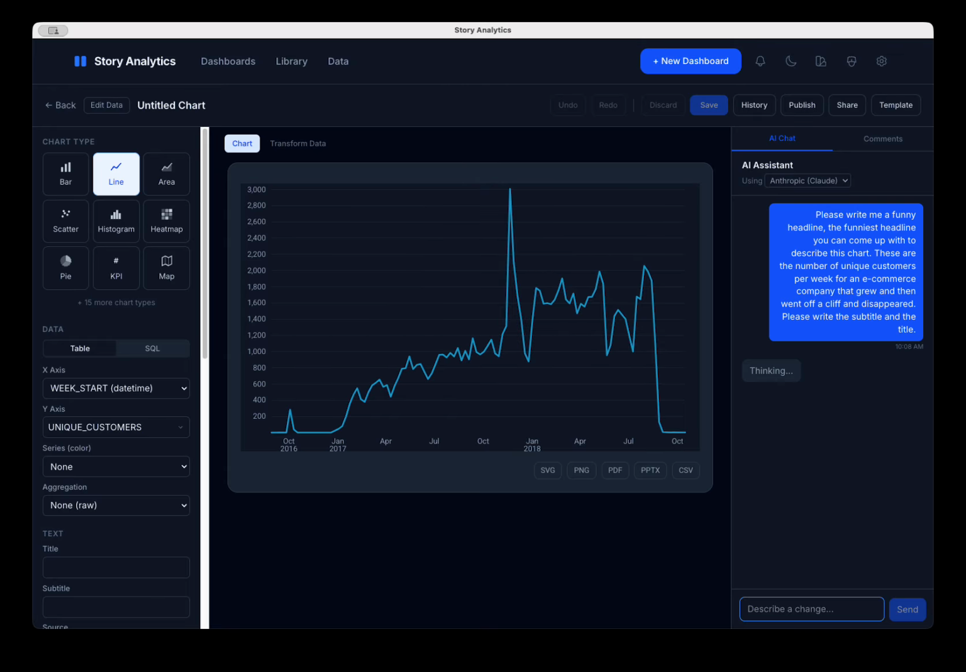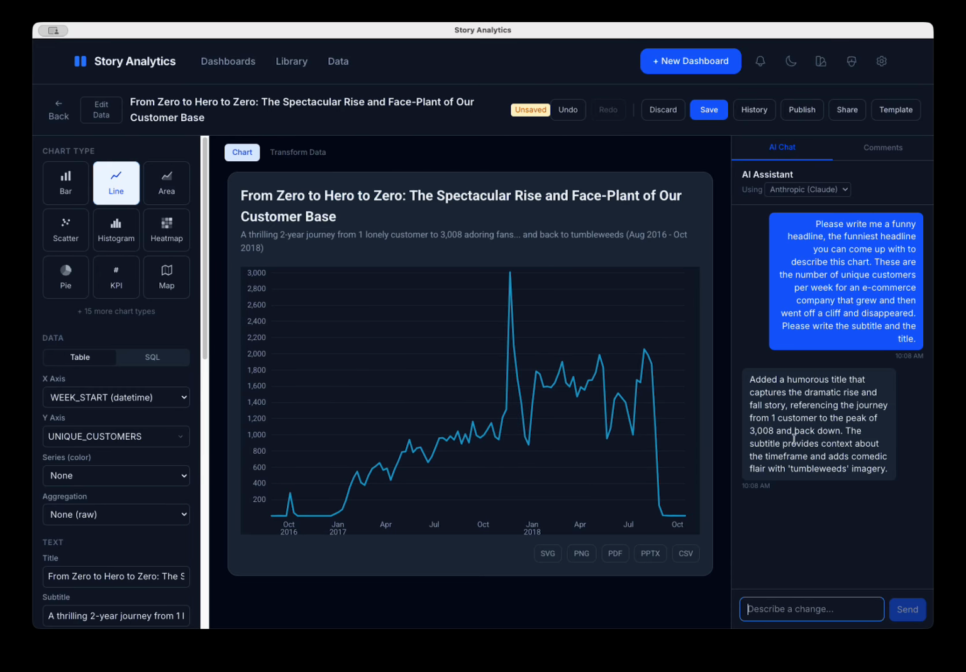All right, let's see what happens here. So as you can tell, I'm doing voice to text with Whisper, just like everybody else these days. So let's see what happens. Oh, from zero to hero. Spectacular rise and face plant of our customer base. That's pretty amazing. Okay, let's go ahead and add a source note.